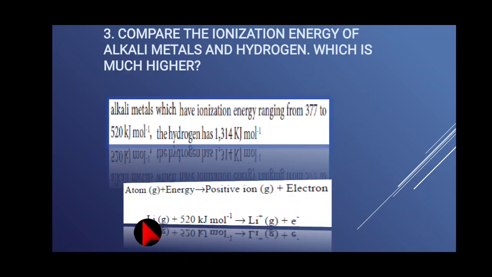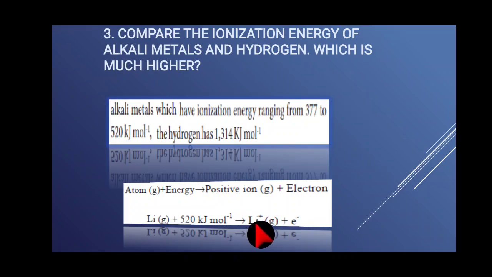In alkali metals we have known that, one of the alkali metals given is lithium. We are applying energy to remove one electron. How much energy are we giving? 520 kilojoule per mole. That much energy you are giving for removing one electron.